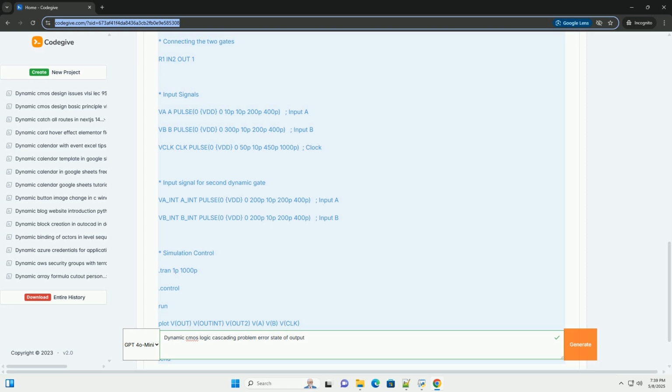Also, observe that the second gate output is not correct; the glitches on the first gate output propagate to the second gate output. Play with the value of Sint and the transistor sizes to notice how charge sharing affects the output voltage and cascading problems. Techniques to mitigate charge sharing and cascading issues. 1. Increase output capacitance, Cout.